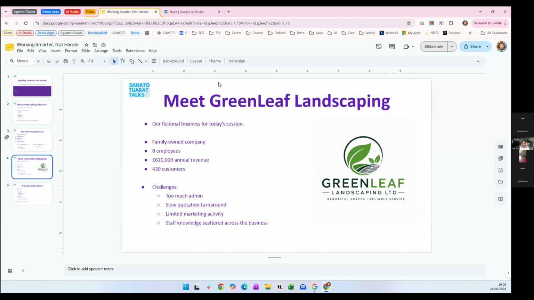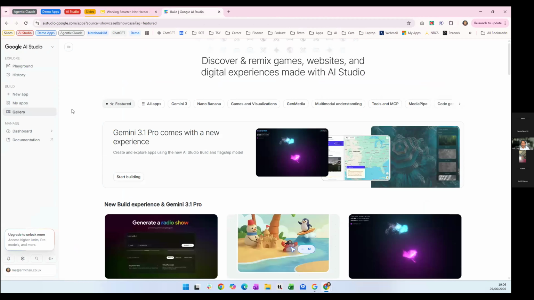So that's the plan for the session. To start with, let me just introduce what Google AI Studio is.